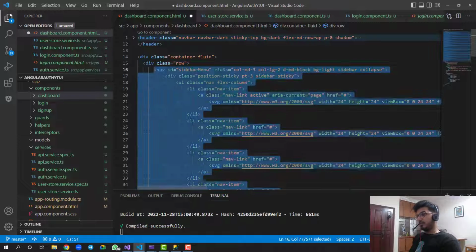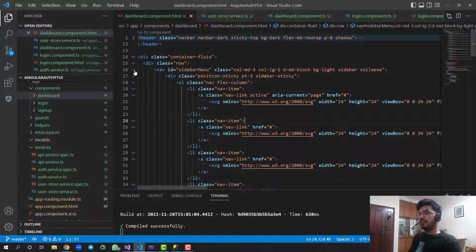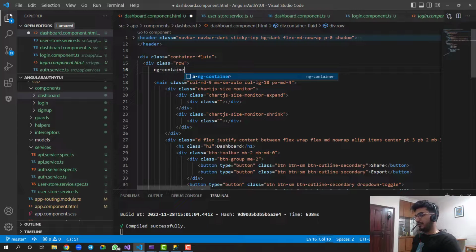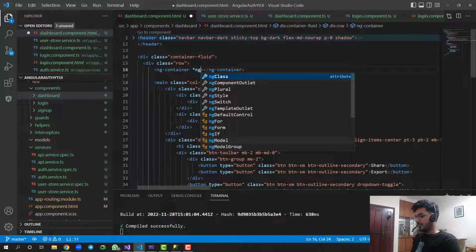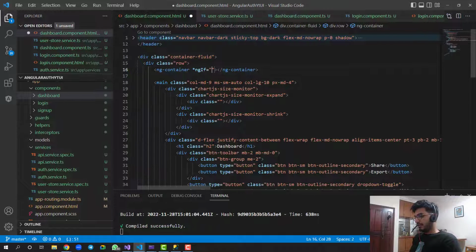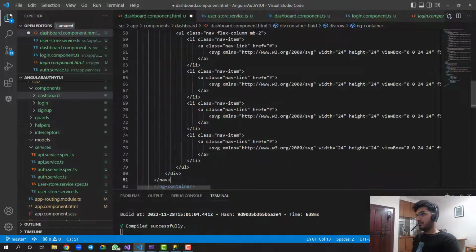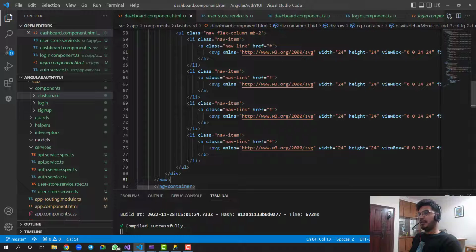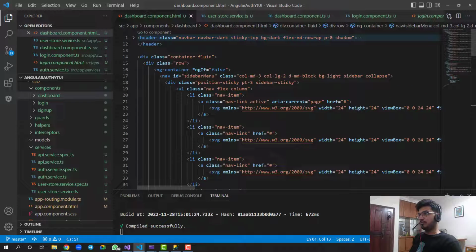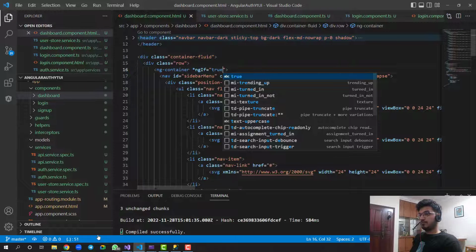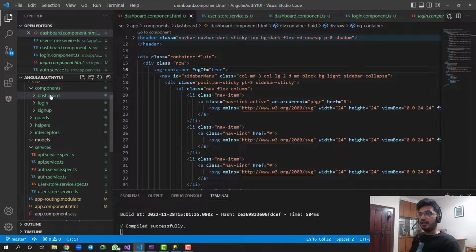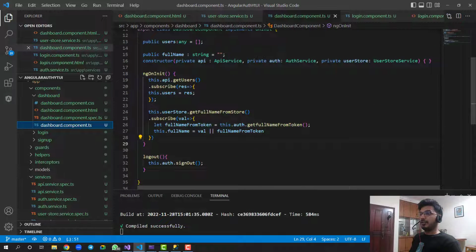Okay, but this is not good, so let me just do Control Z, and here I will have an ng-container. In this code I will have ng-container, and I'll say *ngIf, and I'll say this as false for now. Okay, and now let's see, it's the same behavior. Still I cannot see it, but if I make this value true, then I can access it, then I can see it. So this is what we need to do. But if you know, whenever we are logged in we are getting the value.